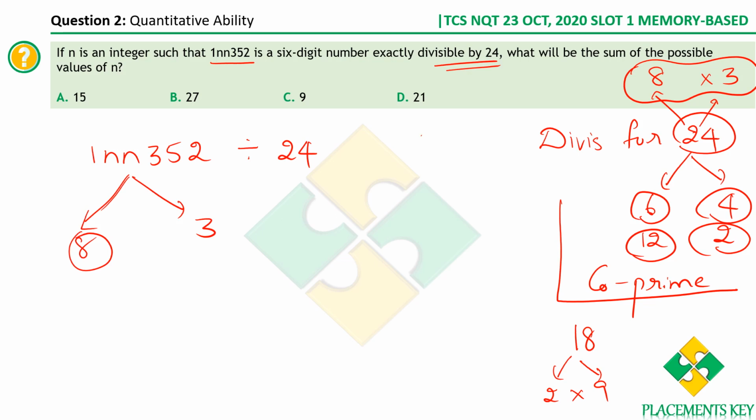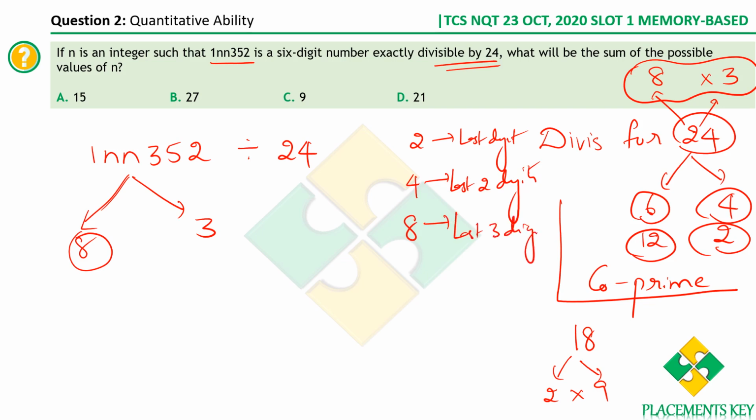Divisibility rule for 2 is the last digit has to be divisible by 2. Divisibility rule for 4 is the last 2 digits are to be divisible by 4. Divisibility rule for 8 is the last 3 digits are to be divisible by 8. Similarly, if you go for all powers of 2, the same thing applies. For 16, since 16 is 2 power 4, the last 4 digits are to be divisible by 16, and so forth.